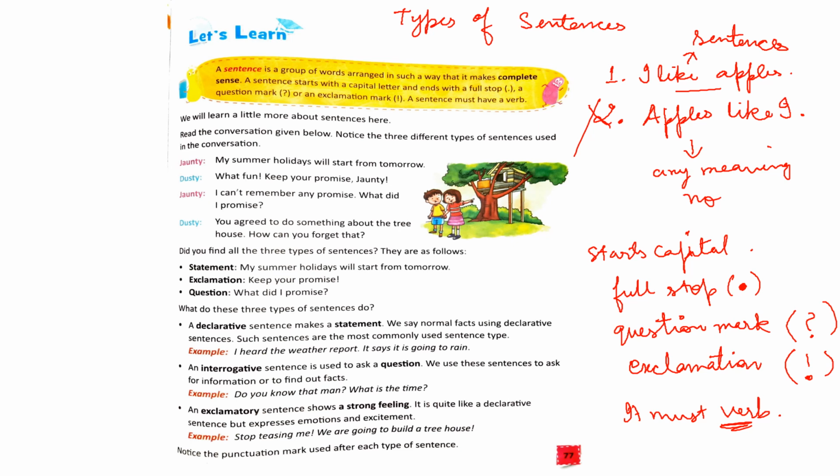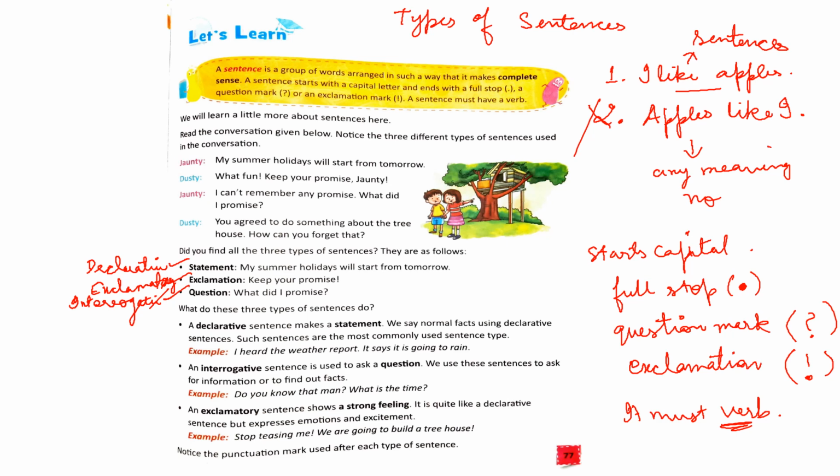Now we will discuss the different types of sentences. So there are three different types of sentences, children. They are statement, exclamation or question sentences. Statement can also be said as declarative sentences. Question sentences can also be called interrogative sentences. And exclamation sentences are called exclamatory sentences.